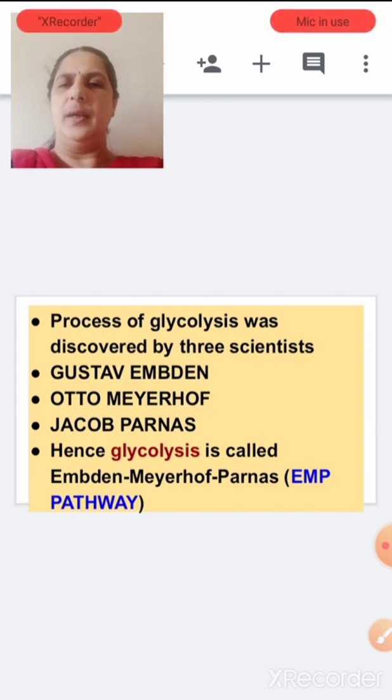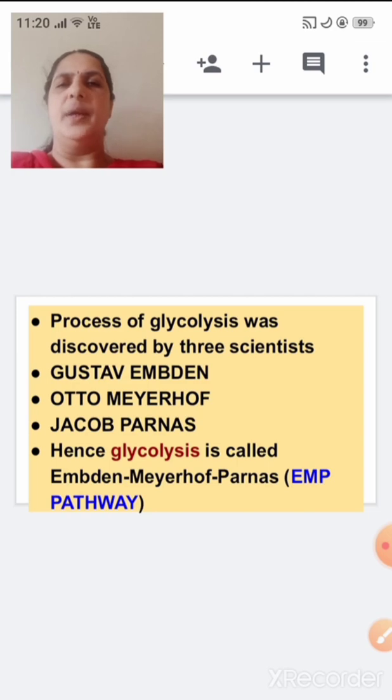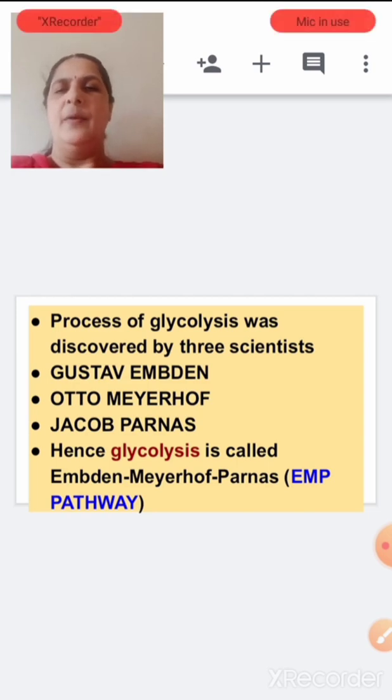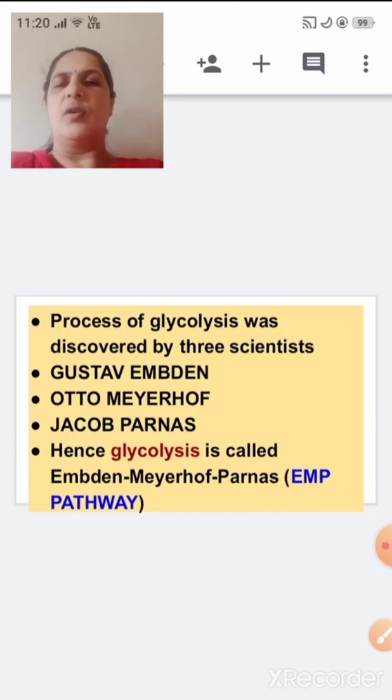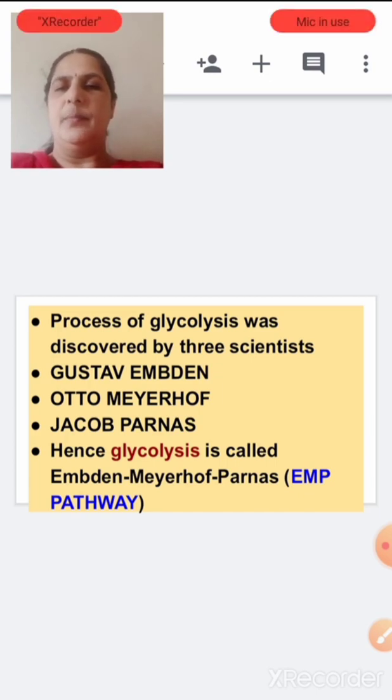So, EMP, because of the letters, hence glycolysis is also called Embden, Meyerhof, Parnas, that is the EMP pathway. What is glycolysis also called? The EMP pathway, because of the three scientists, Embden, Meyerhof, and Parnas.